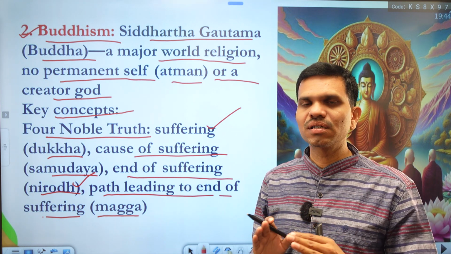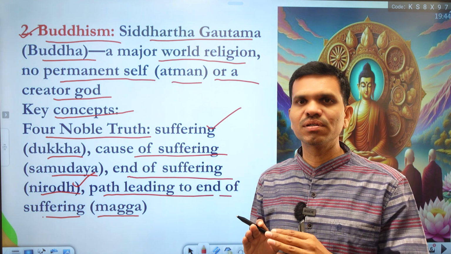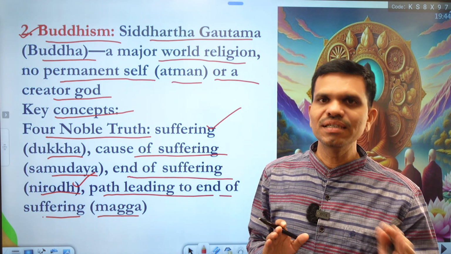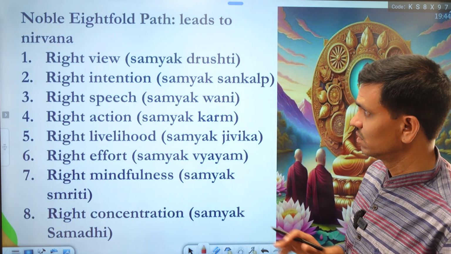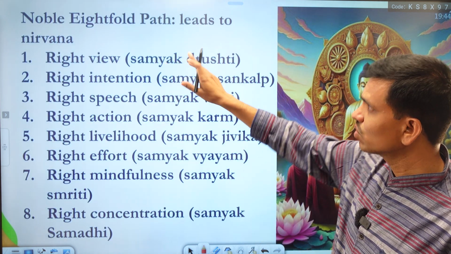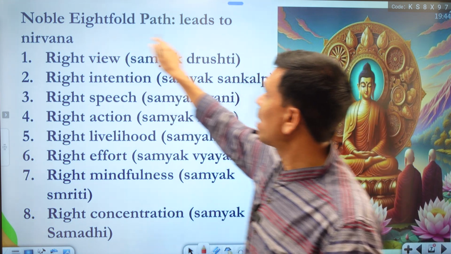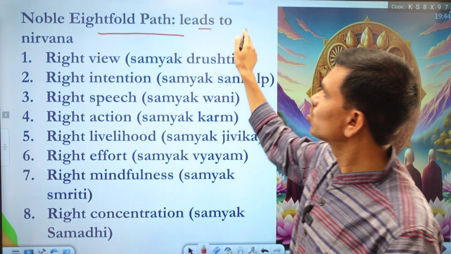Buddha provides us with eightfold ways leading to nirvana, the noble eightfold path.